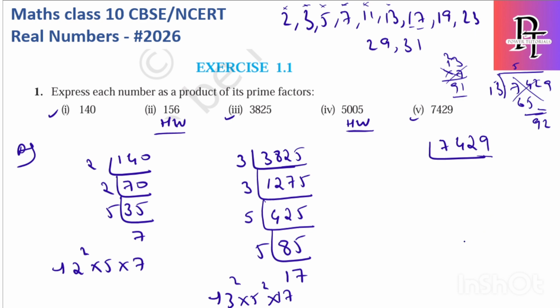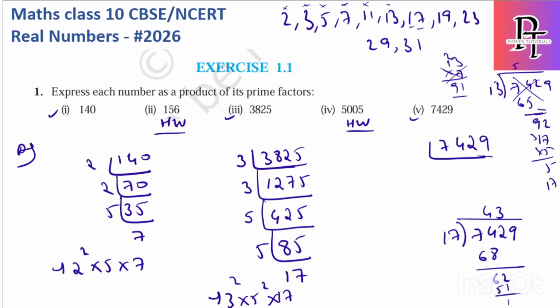So 13 is not possible, let's check for 17. 17 4s are 68, 17 3s are 51, 17 7s are 119. I got it as 437.